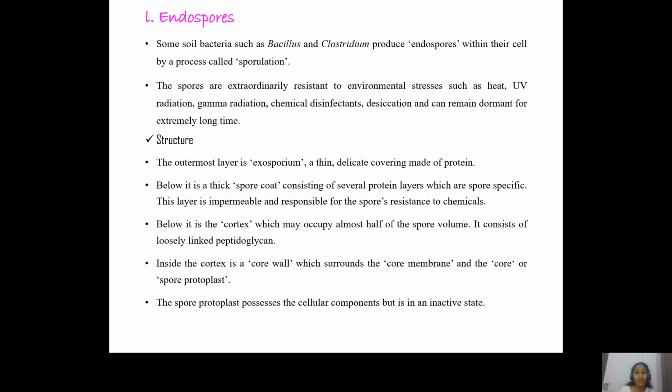And this calcium dipicolinate complex makes the cell impermeable to any kind of chemicals or disinfectants, or for that matter heat and any other thing. And below the spore coat, we have the cortex, which consists of a loosely arranged peptidoglycan layer. We know the cell wall of the bacterium contains peptidoglycan, right? So it contains a peptidoglycan layer. And below the cortex, we have the core wall, which surrounds the core membrane and the core.